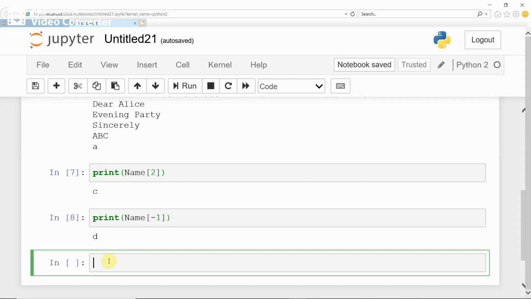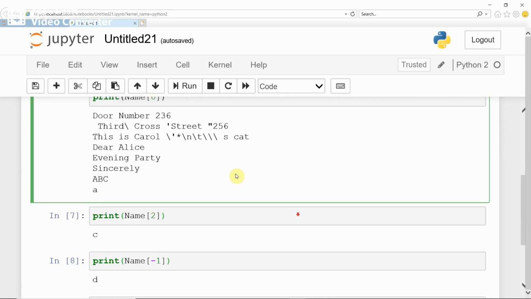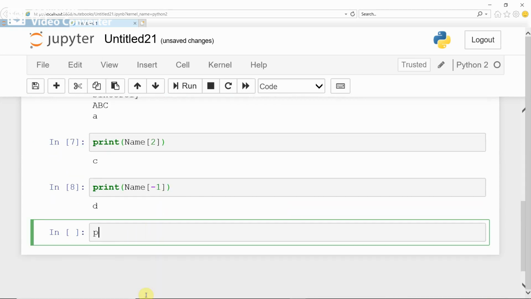Okay. Next, if you want to slice the string from the address after 236, which character is 0, 1, 2, 3, 4, 5, 6, 7, 8, 9, 10, 11, 12, 13, 14, 15. From the 15th character position. Okay, we have to extract from the 15th character position. And the name of the string is address. Okay, 15th character position, not comma, colon.